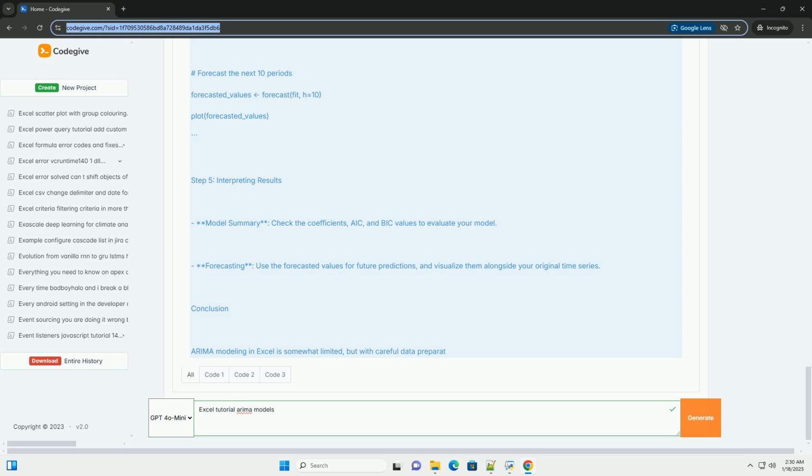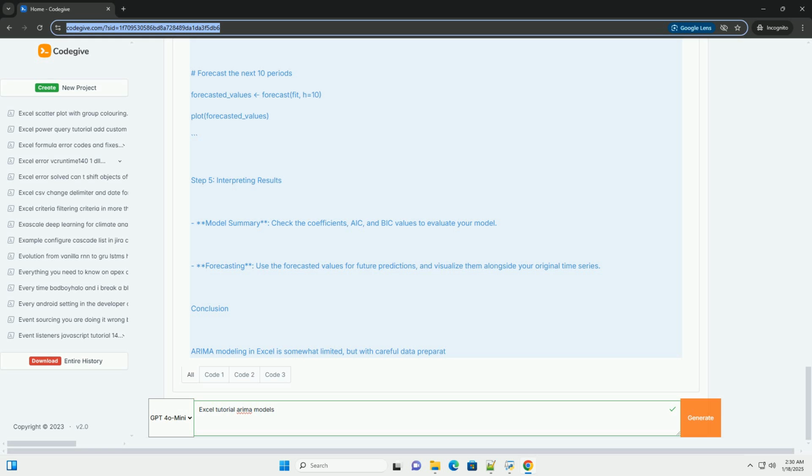Step 2. Check for stationarity. Before fitting an ARIMA model, your data needs to be stationary. This means that the statistical properties of the data do not change over time. 1. Calculate differences. Create a new column to calculate the difference between consecutive observations. In column C, starting from cell C2, use the formula. 2. Create a chart for differences. Highlight the difference column and create a line chart to visualize it.